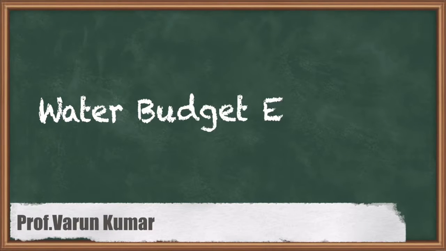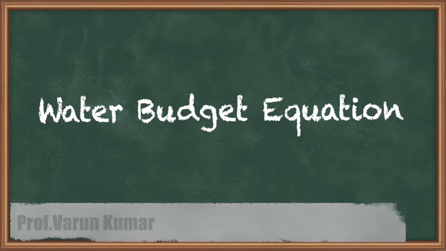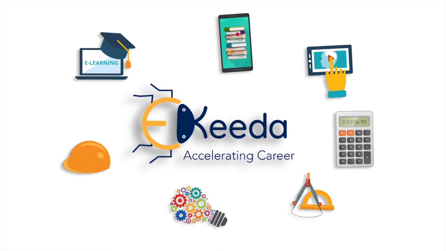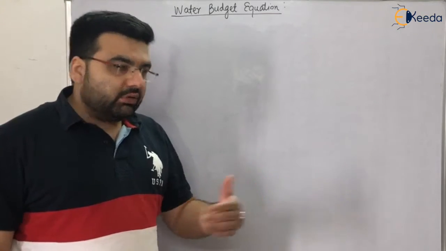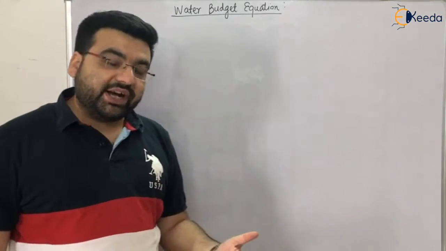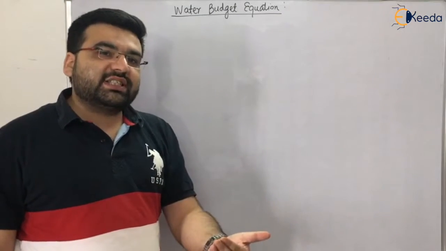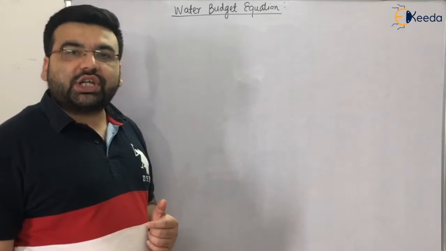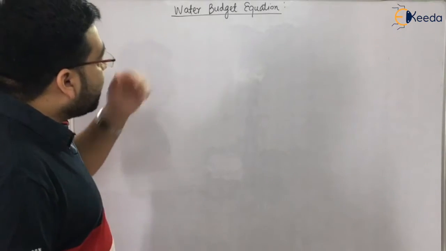So students, in this lecture, let me make you understand the water budget equation. After this, we will go to runoff, the measurement of precipitation depth, and some other topics. But if this concept is not clear, the other concepts will be incomplete. So let us understand the water budget equation, and let's solve a numerical on this topic also.